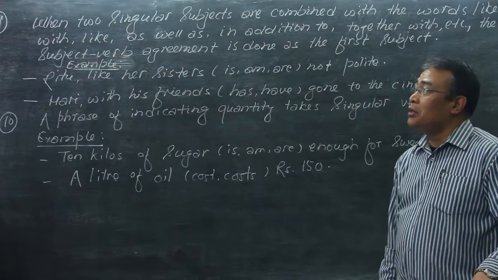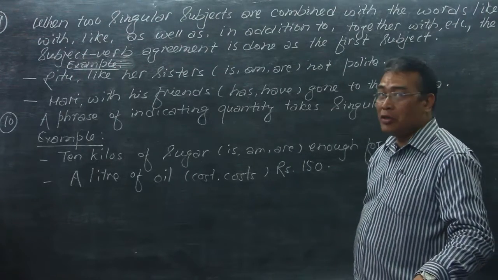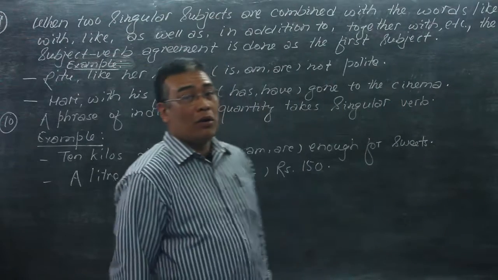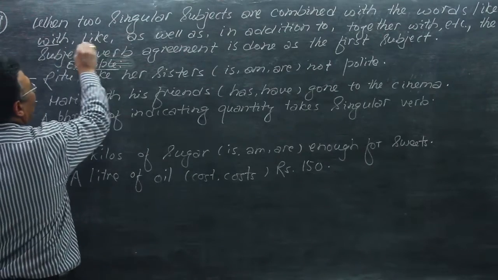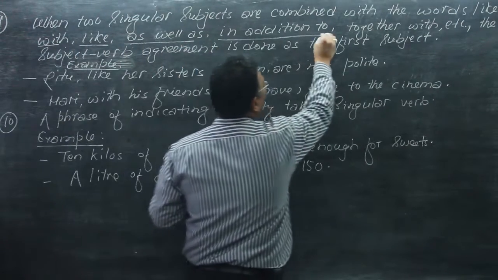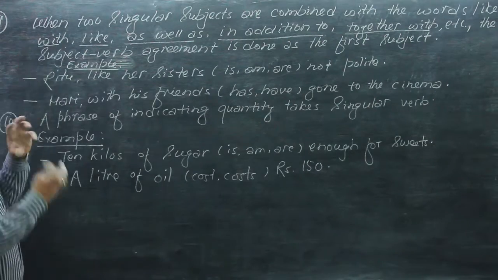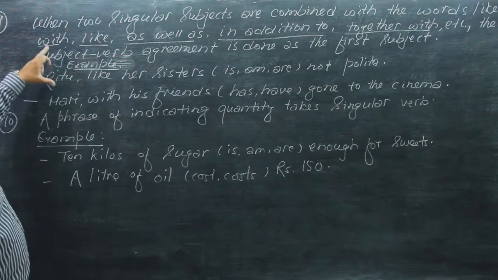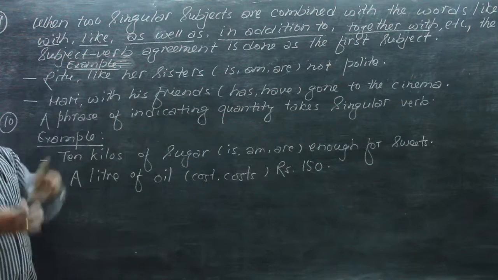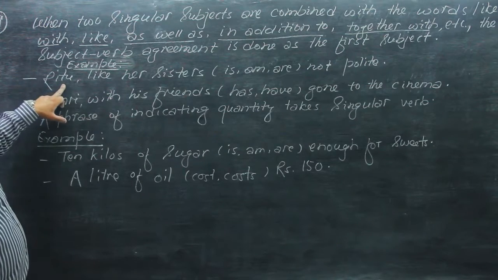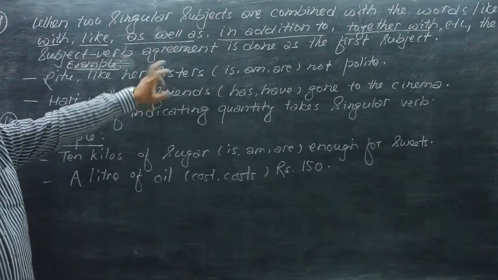Like the words or, either or, neither nor, we have some other words to combine two or more words, like the words along with, as well as, in addition to, together with, etc. When these words combine two words or two subjects in the sentence, the subject verb agreement is done as per the first subject. The example is here. Ritu, like her sisters, is, am, are not polite.